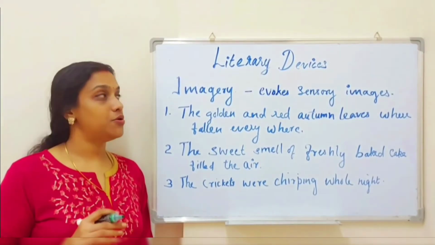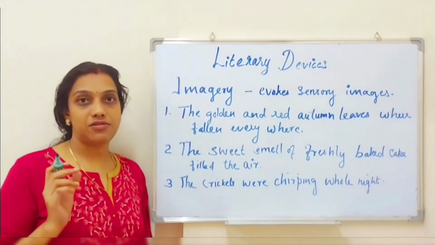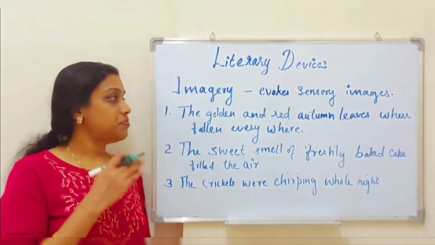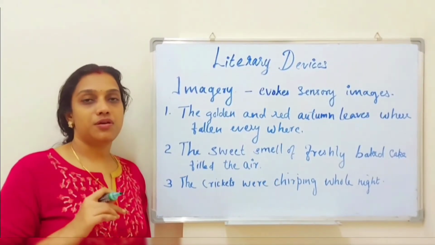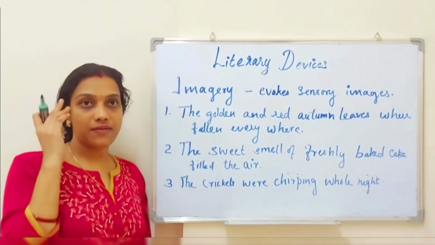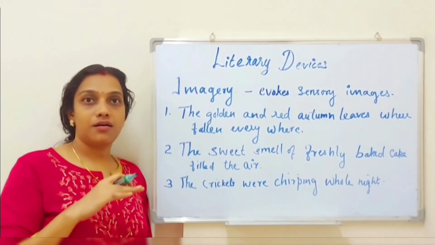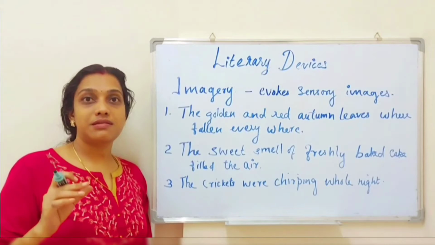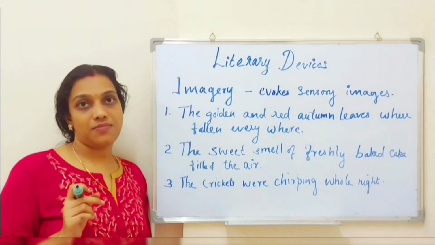So let us see a few examples here. What is imagery? Let me remind you. Imagery are literary devices that evoke sensory images, or influence our senses. Our first example: the golden and red autumn leaves were fallen everywhere. You might have seen such a picture in some photographs or movies, right? After reading this sentence, we are able to develop such an image in our mind. We are able to visualize that sentence, a street where golden, red or yellow colored autumn leaves have fallen. Such words are known as imagery.